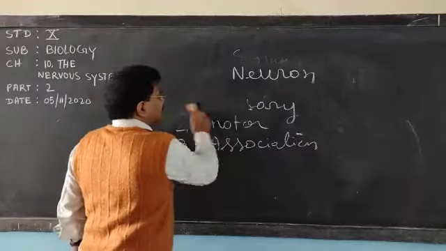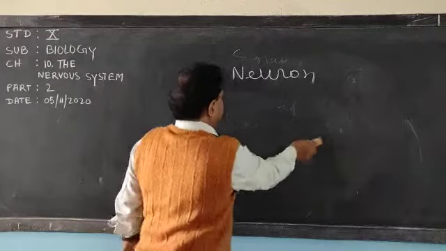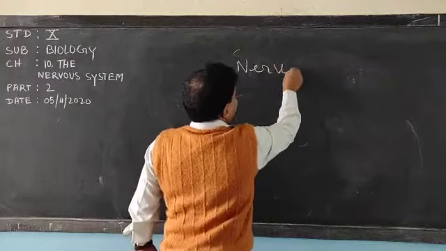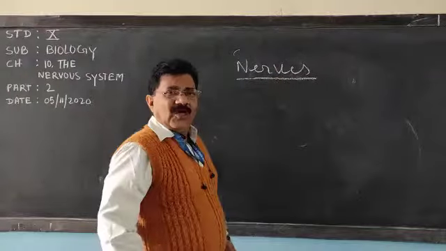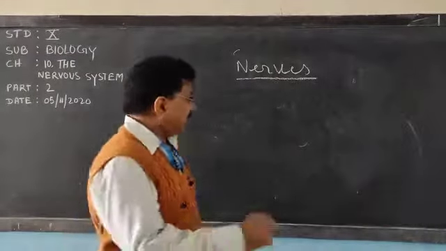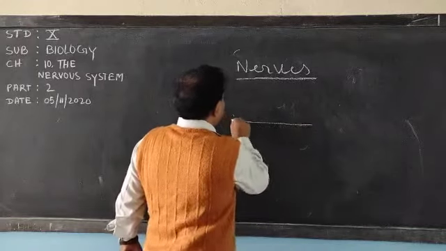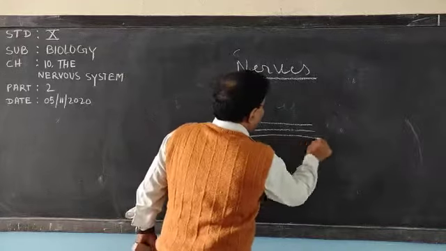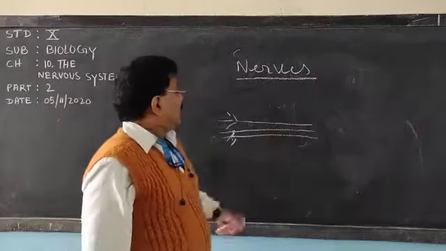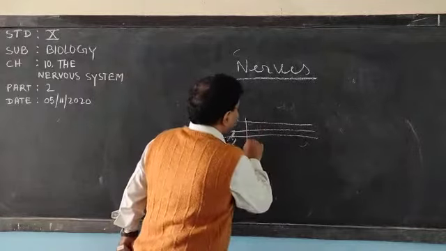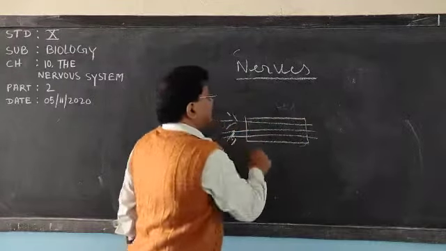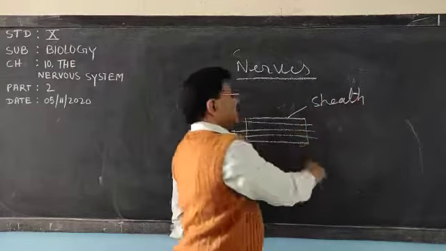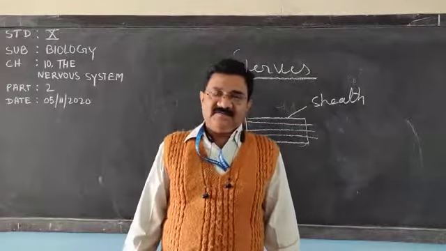Now, coming to the nerves. What are nerves? When many neurons, axons, suppose this is the axon, one neuron is here, other neuron is here, and these are the axons of the neurons. If these axons are under a sheath, a covering sheath, then this forms the nerve.